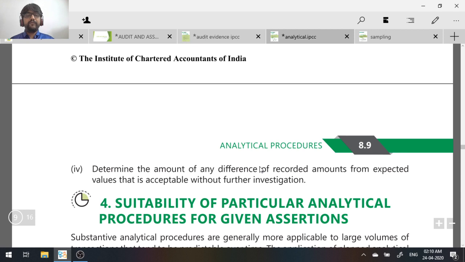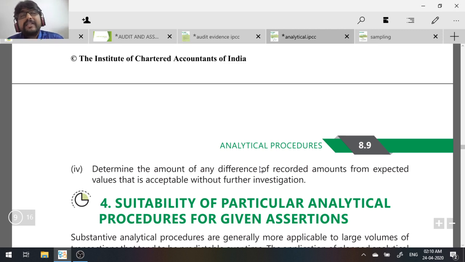Determine the amount of any difference that you can consider to be acceptable without further investigation. Means what? See, the current ratio standard is 2, but you feel maybe it can go till 2.75. Till 2.75, the deviation is acceptable for you. Even if the standard is 2, you are still okay with the current ratio being till 2.75.